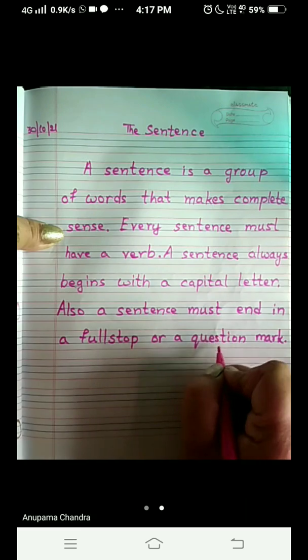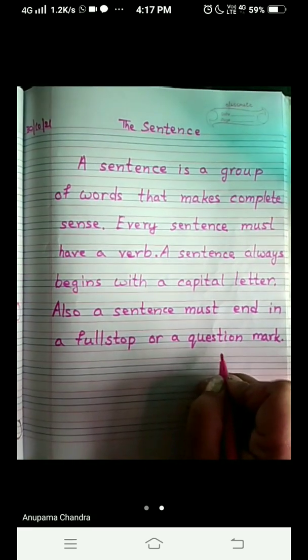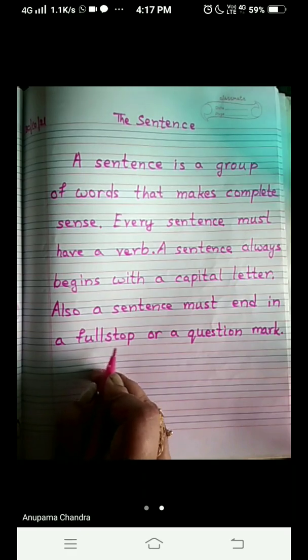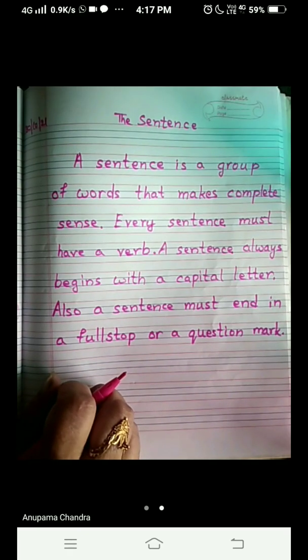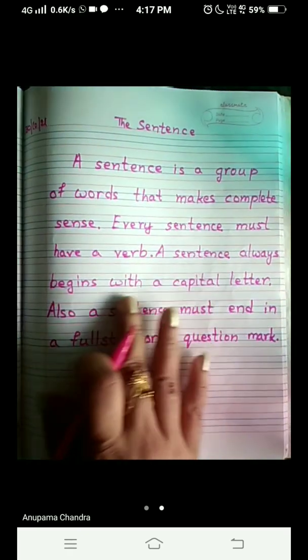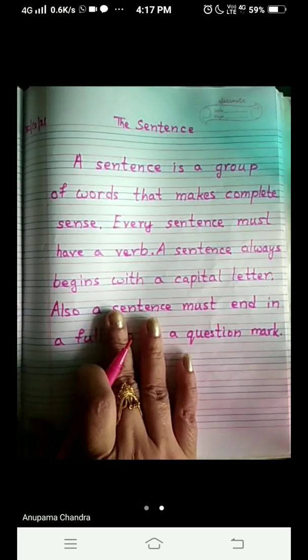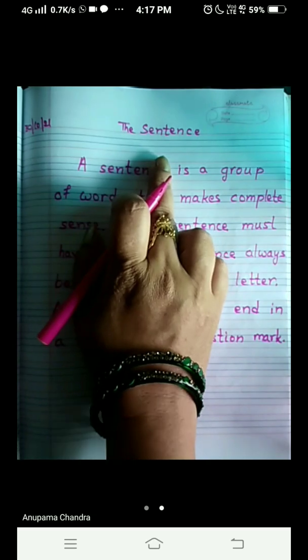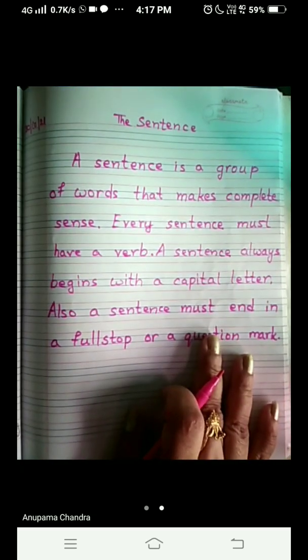Okay, if it is a question, then it will end with a question mark. Otherwise, it will end with a full stop. Okay. So now, if all these things are there in the sentence, then only we can call it a sentence. All these things are important.